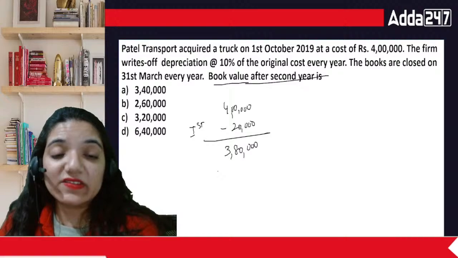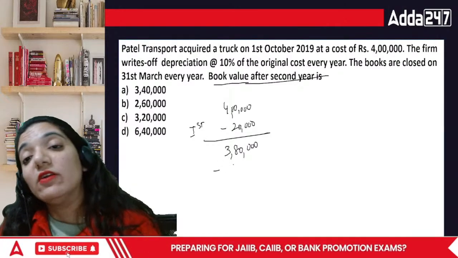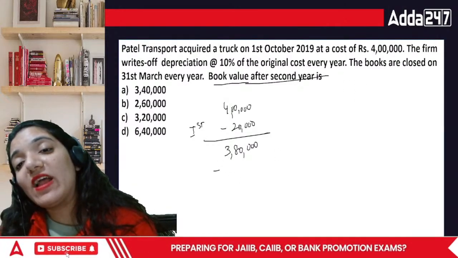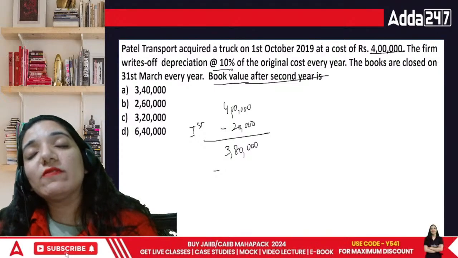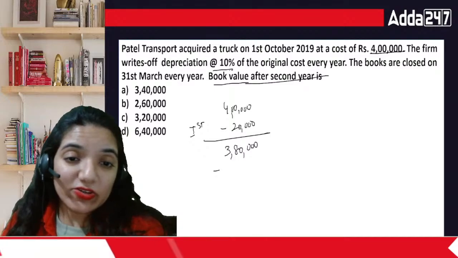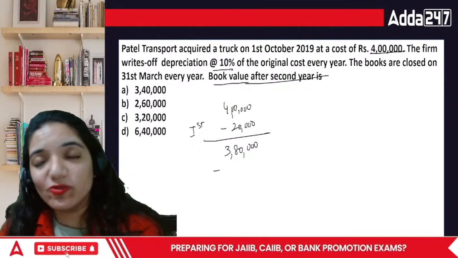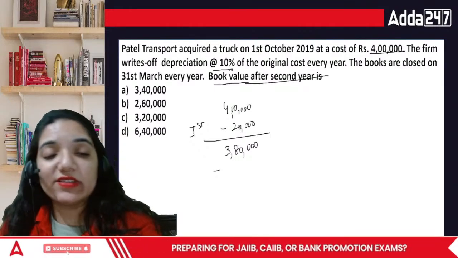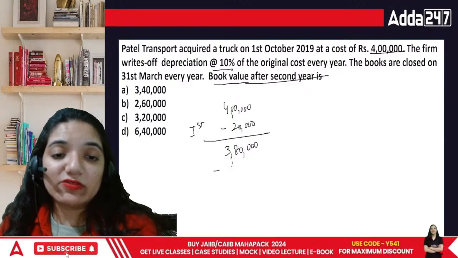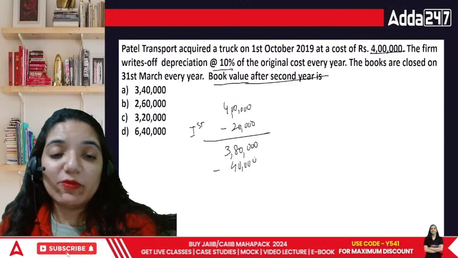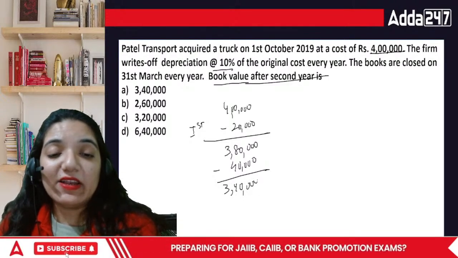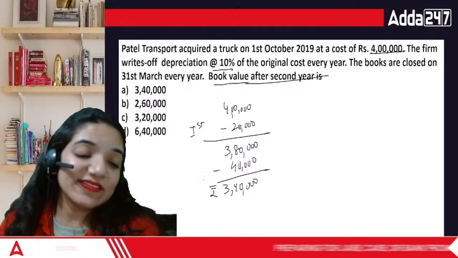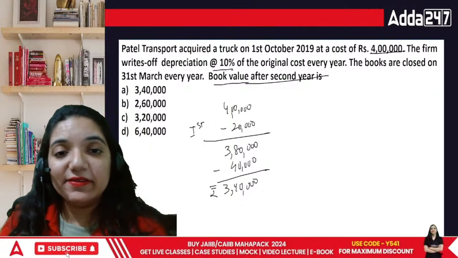3,80,000 rupees. From this 3,80,000, remove for the second year, it is going to be flat 4 lakh into 10%, because depreciation is always on original cost, not on the amount which is left. It is always on the original cost in this case. That would be around 40,000, everyone. If it is 40,000, that means we are left with 3,40,000 by the end of the second year. Done, everyone?